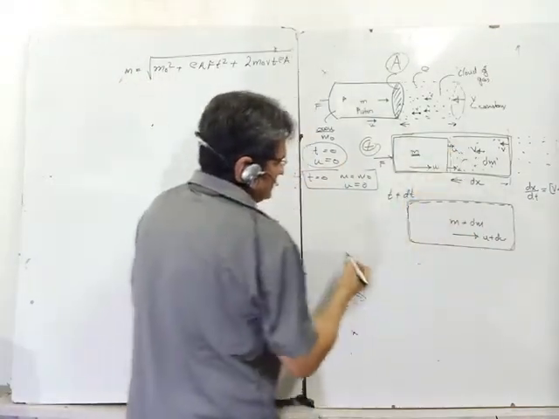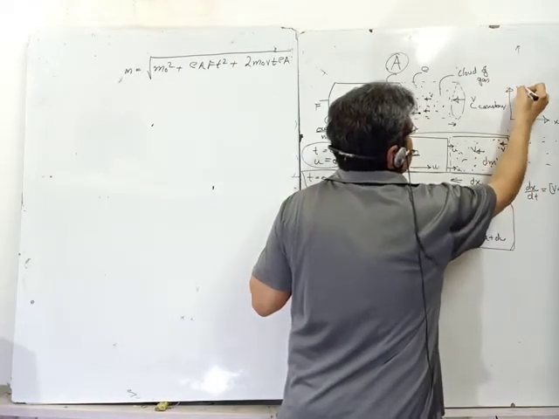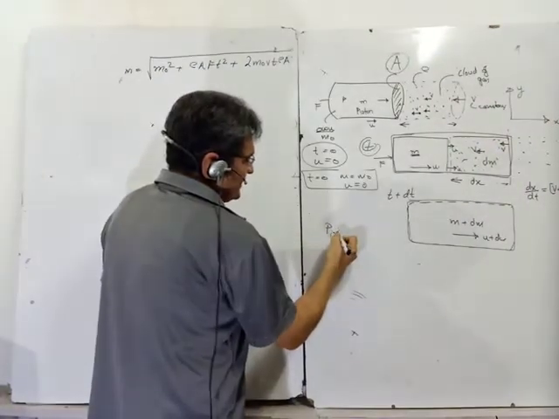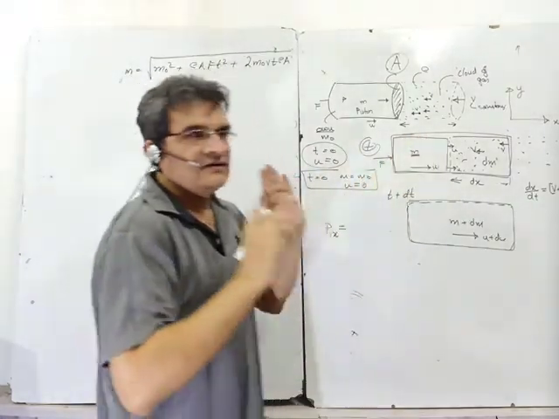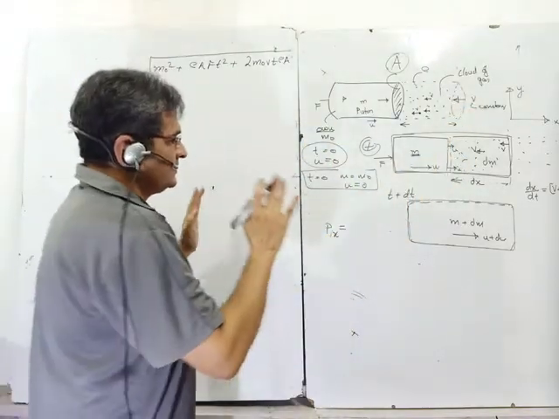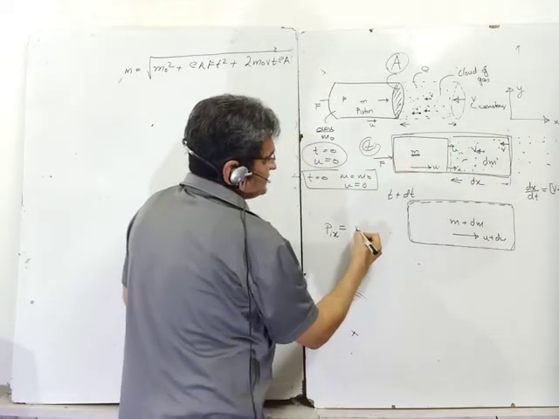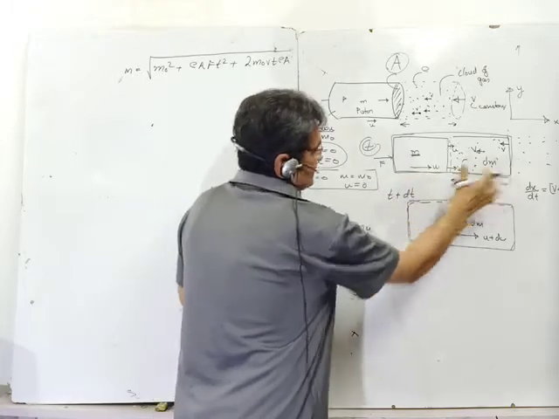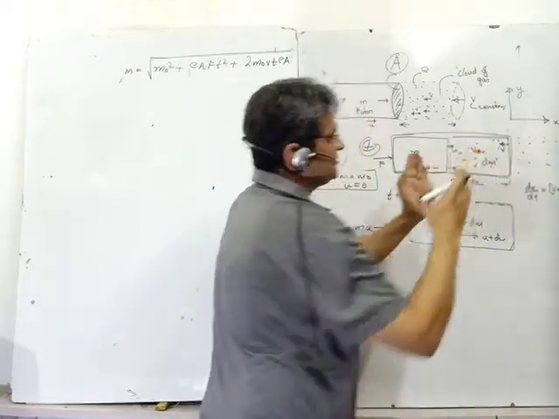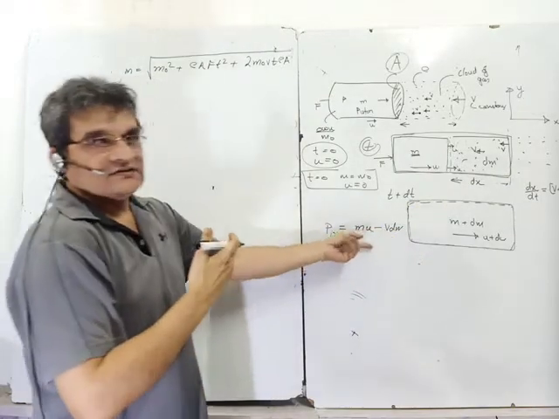What is the initial momentum? Let this direction be x and this direction be y. What is the initial momentum in the x direction? Because the force is in that direction, whatever is the direction of force, take the momentums in that direction. So P initial in the direction of x is how much? The momentum of this part is mu, very simple, and the momentum of this part is minus v dm, because this whole cloud is moving with a velocity v and mass is dm, but it is moving in the minus x direction. So this is the initial momentum.